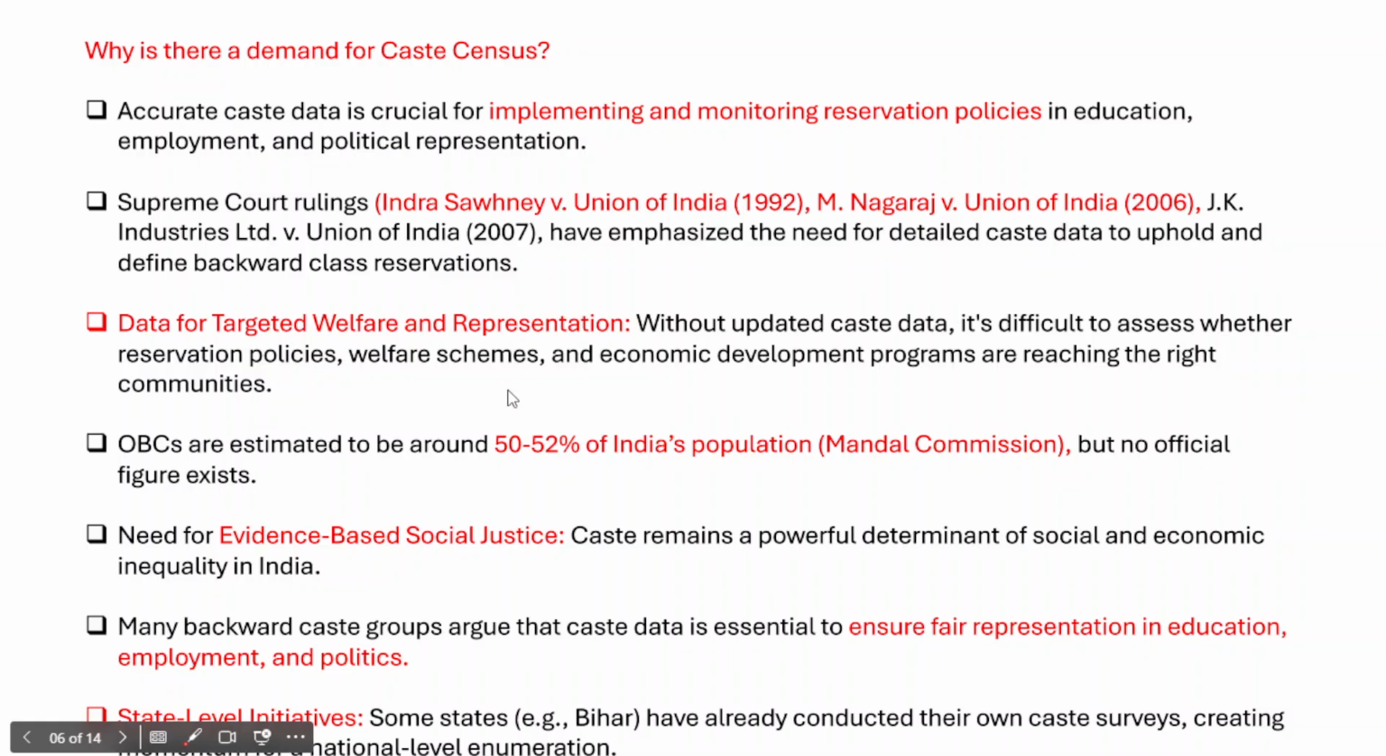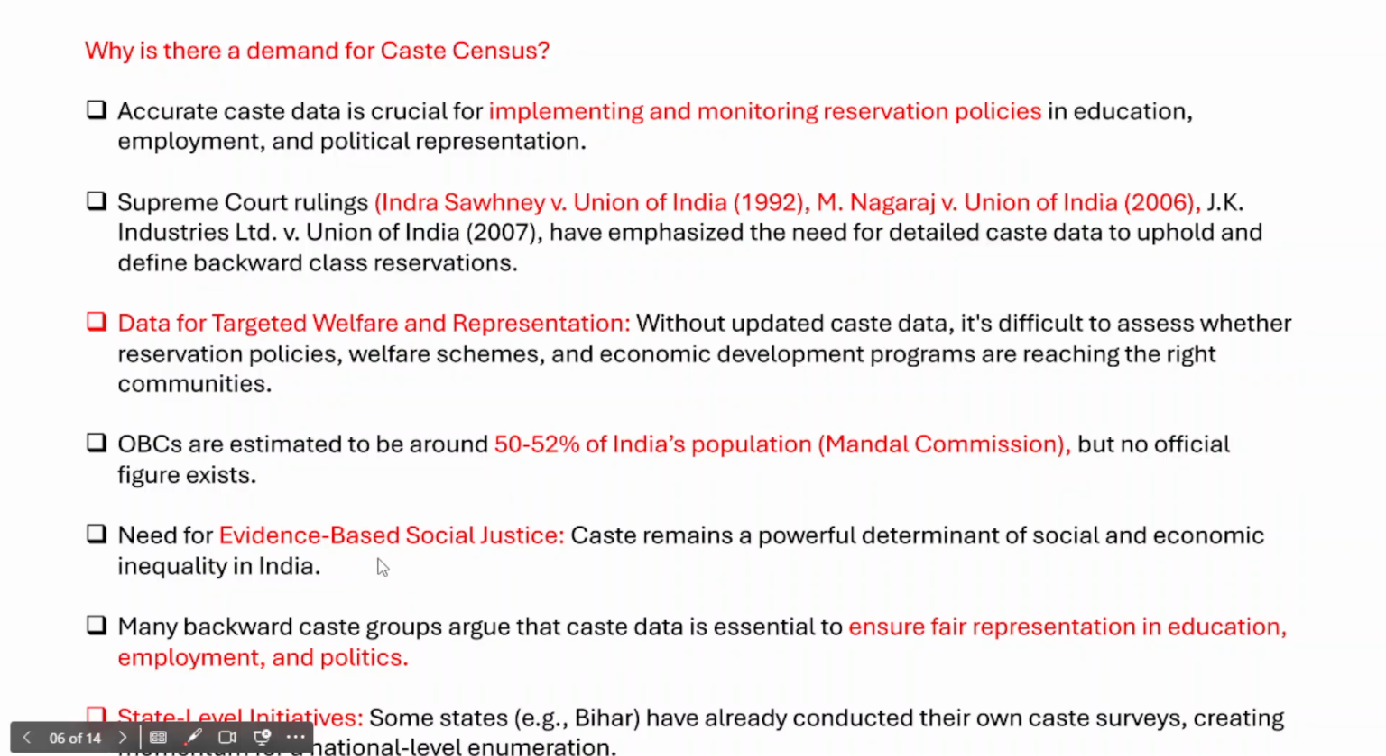And in fact, as I have already told you, the Mandal Commission recommended 27% reservation for the Other Backward Classes, and accordingly Parliament has provided 27% reservation for them. However, OBCs are estimated to be around 50 to 52% of India's total population, but there are no official figures available about the total number of OBCs in India, because this number is only from the Mandal Commission. So it is outdated and we don't know how many OBCs exist. This is also a very important reason for the demand that a national level caste census has to be conducted.